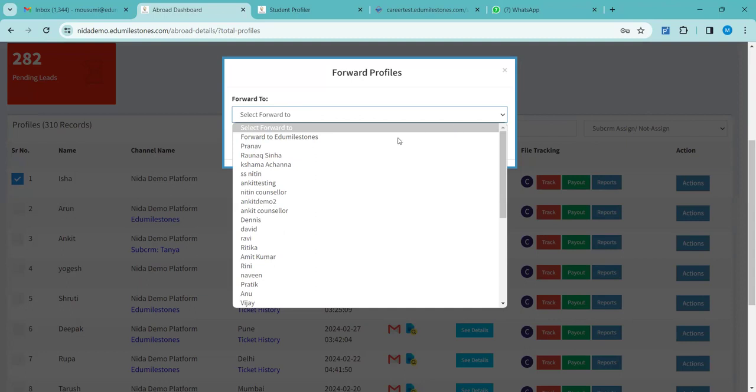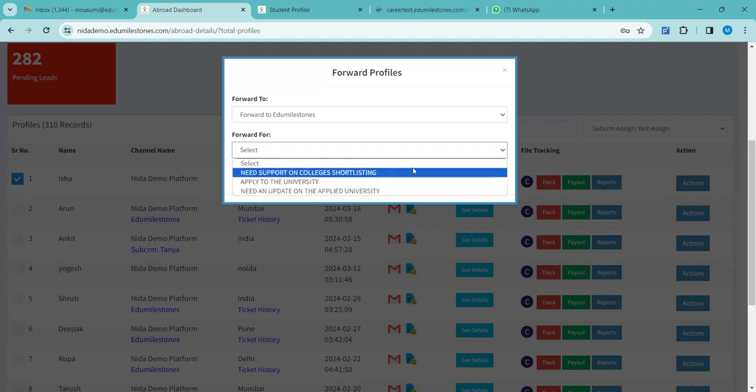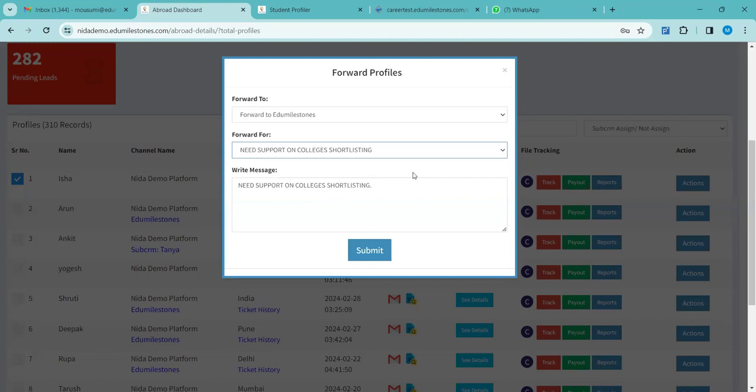You have to click on forward to Edu Milestones. Then it will ask for what reason you are forwarding, for example, needs support for college shortlisting. There is a blank space. If you want to put any message for the team, you can, or else you can leave it blank. Then click on the submit button.